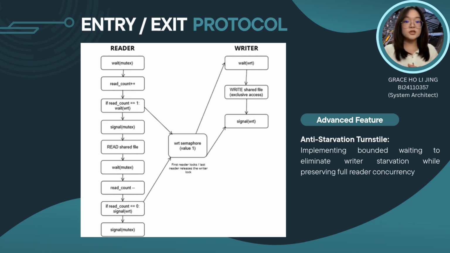Finally, for our advanced feature, we address the fatal flaw of reader preference starvation. We introduce a fairness turnstile binary semaphore. This forces incoming threads into a bounded FIFO queue, ensuring waiting writers are never starved by an endless stream of readers.